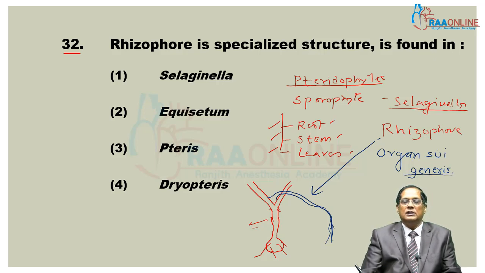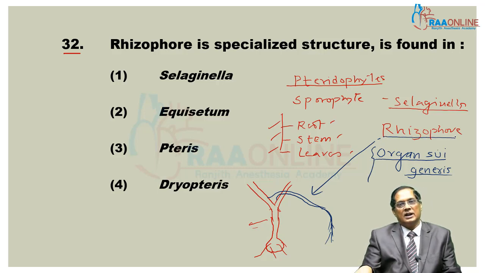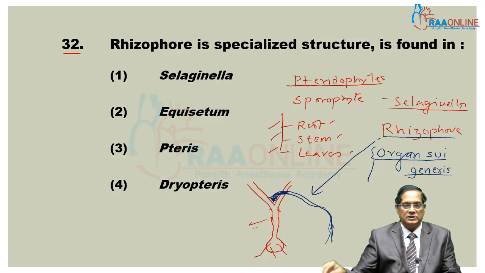It is a specialized structure that can't be considered root or shoot. So its body has 4 parts instead of 3, that is, the rhizophore is present.